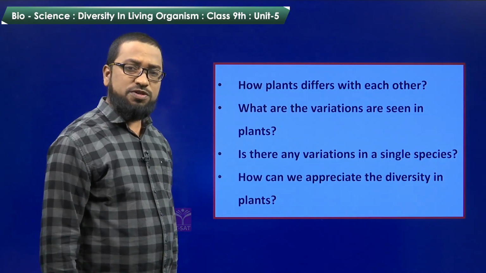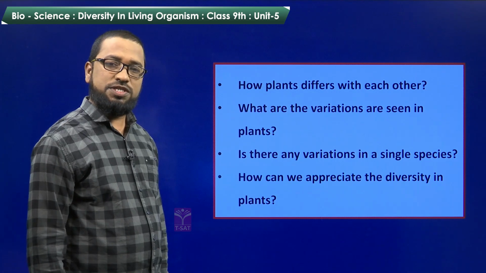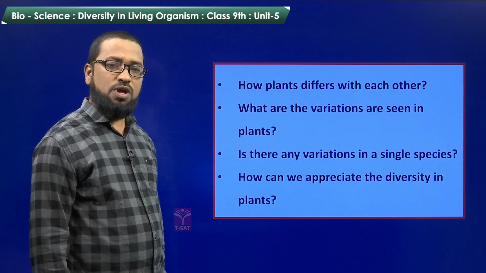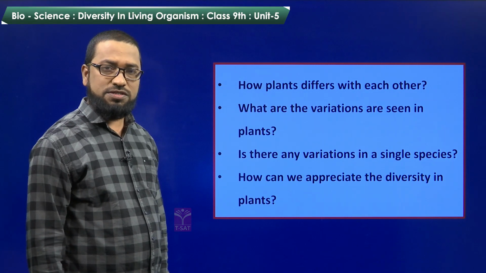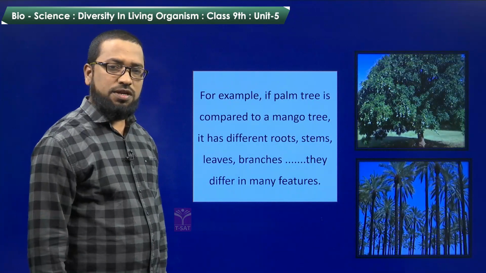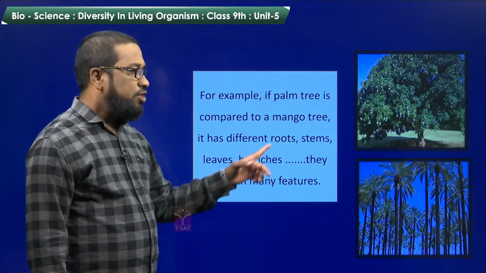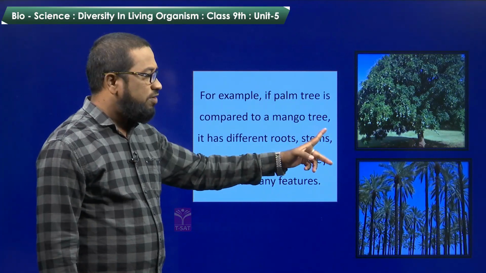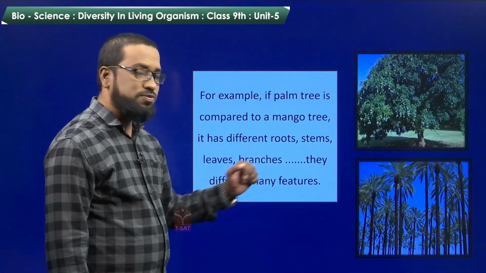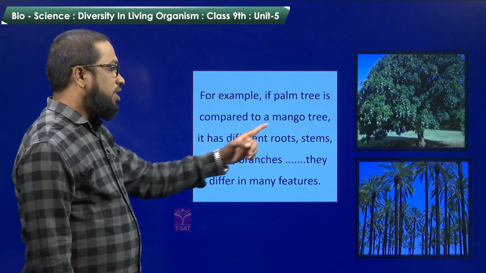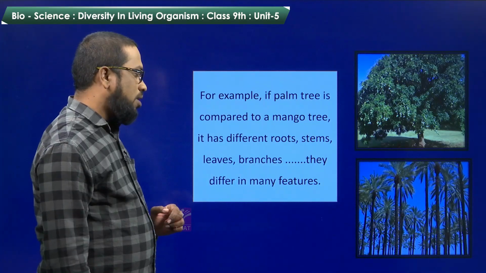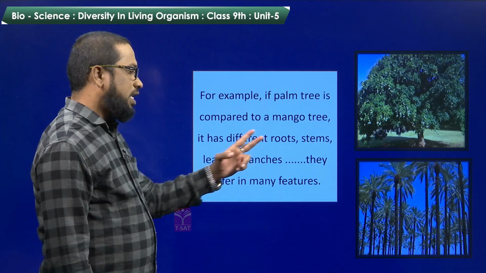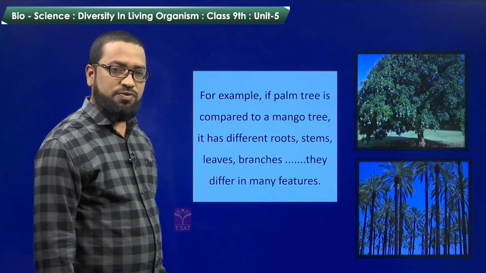How plants differ with each other? What are the variations seen in plants? Is there any variations in a single species? How can we appreciate the diversity in plants? Now let us see. For example, if you take two different plants like mango and palm tree, what are the differences we can find in these two types of plants? When mango plant is compared to the palm tree, it has difference in their roots, stem, leaves and branches and fruits also.